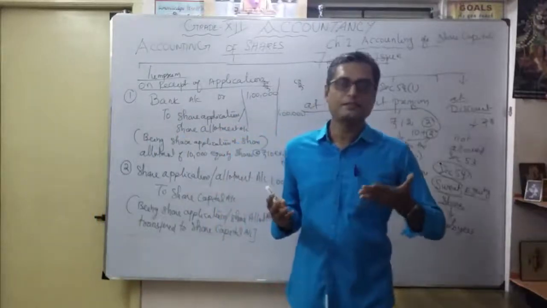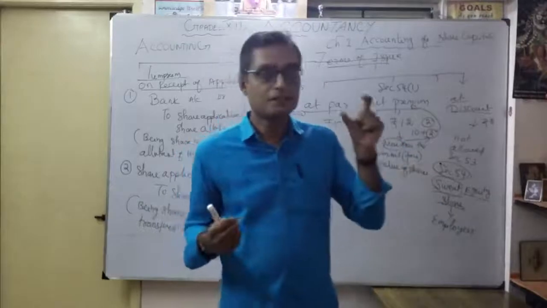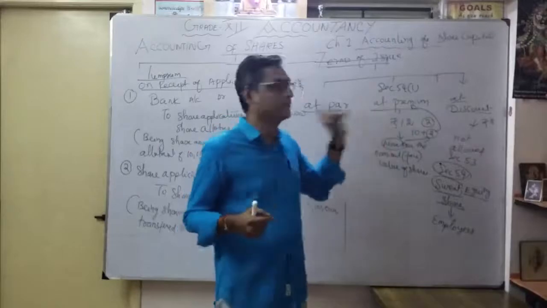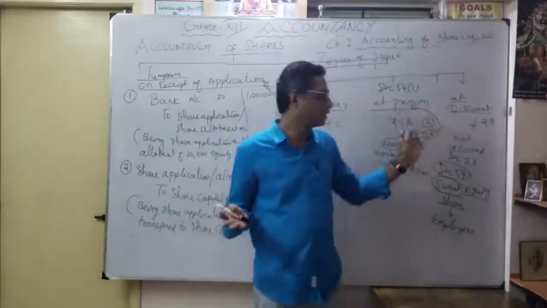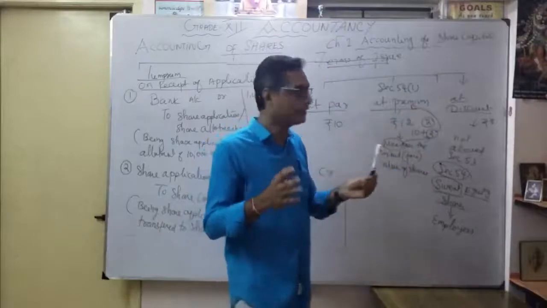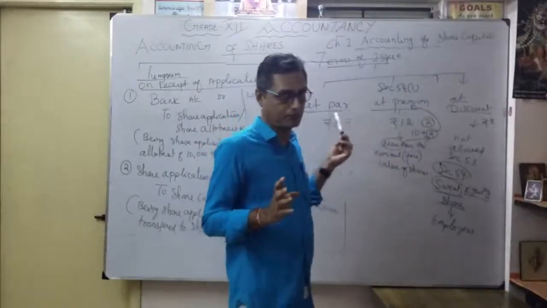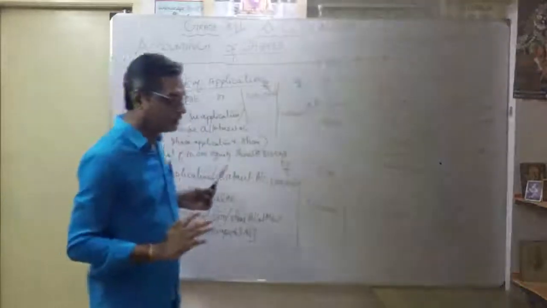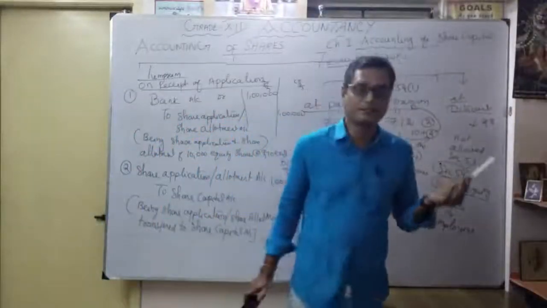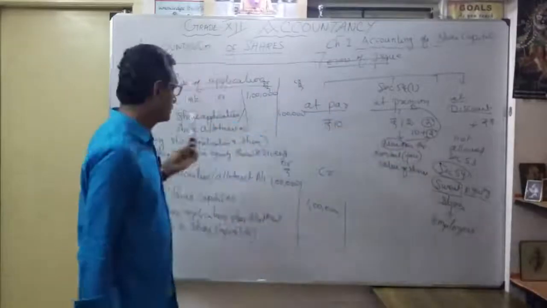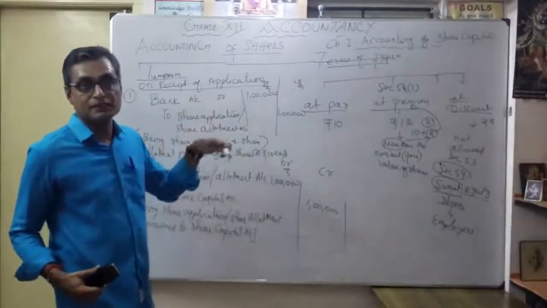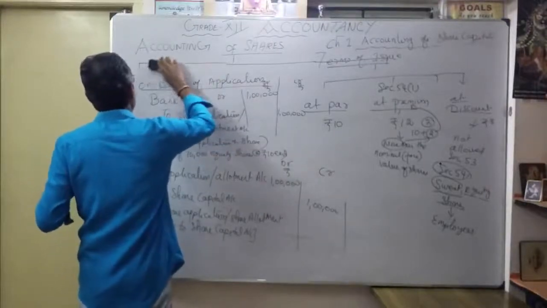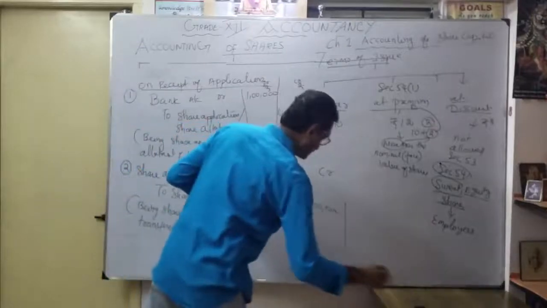You only have to identify whether it's an equity share or preference share, what the face value of the share is, and whether it comes under at par or at premium. Mostly at discount, no chance, not allowed. Only two things: your duty is to verify at par or at premium. That's your entry. So this is for at par. Now for different stages, we discussed the second classification under the issue price. One is lump sum. What are different stages? Amount received in different stages. So the next one is different stages, money received for different stages.